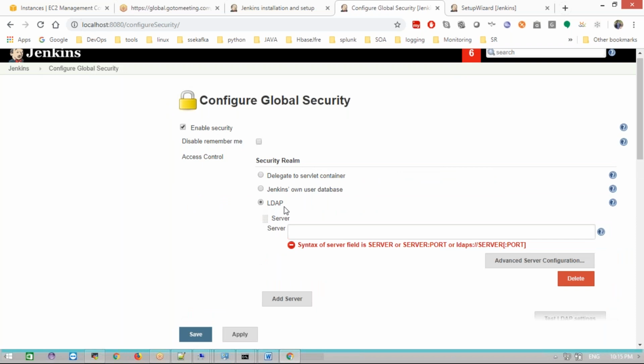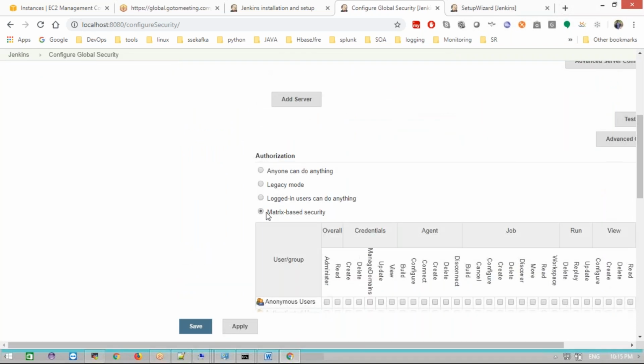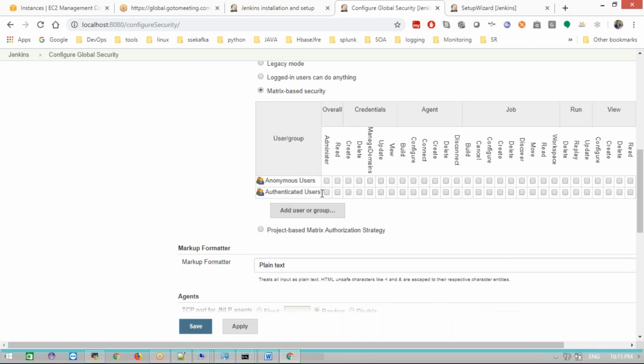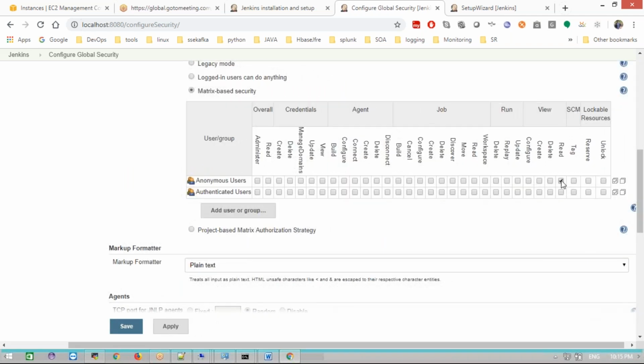LDAP-based security means we need to provide the LDAP server URL here. Based on that it will provide the authorization for the users. Or else, coming down, we have Matrix-based security. As we are going to use it for the security level, based on the users, however many users we have, that many users will be registered here. You can set overall credentials permissions, agent level, job level, run level, and view level permissions. Whatever permissions you want to give, you can check the checkbox, then apply and save the changes.